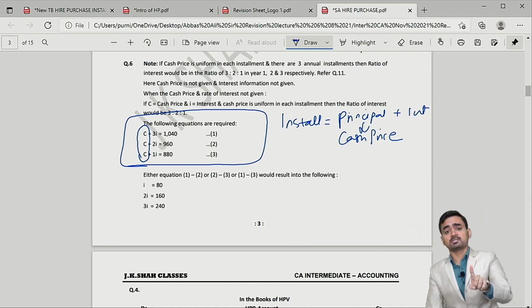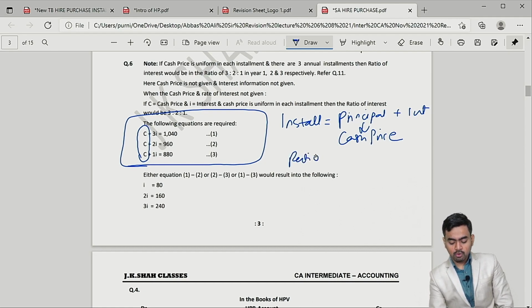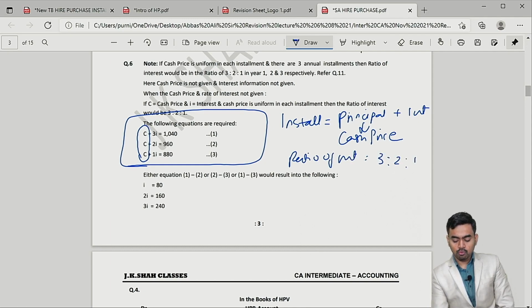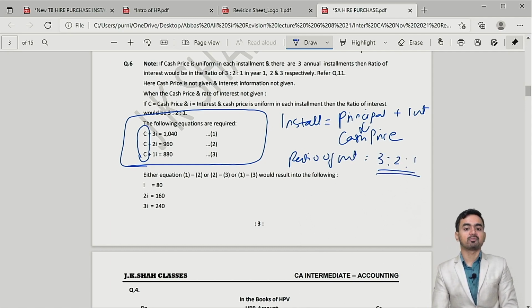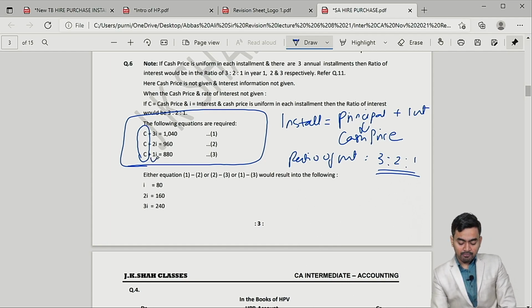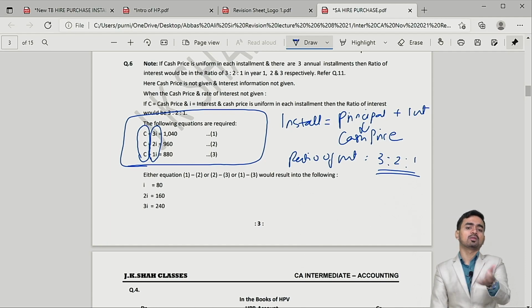And if your cash price is same in each installment, then your ratio of interest would be 3 to 1, and therefore in the first year you will pay 3 times interest, in the second year you will pay 2 times interest, and in the third year you will pay only interest.